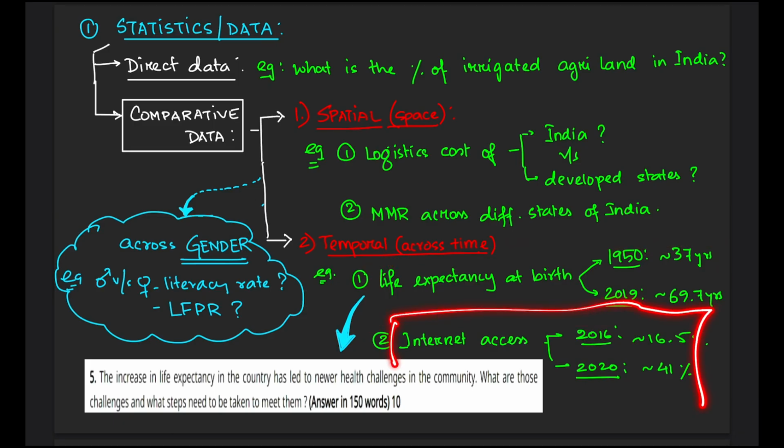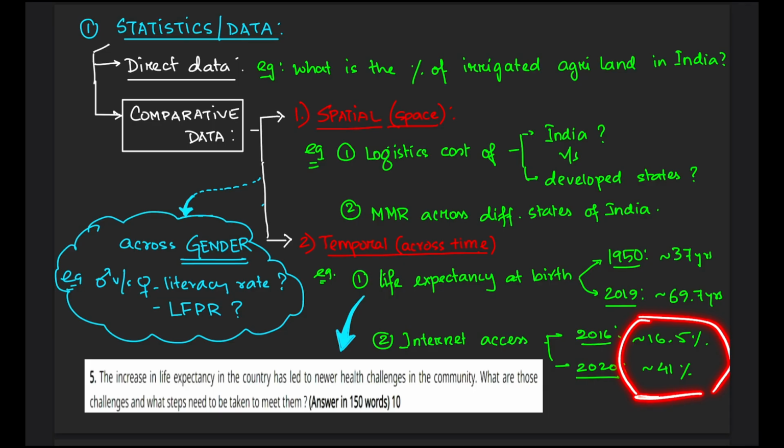On the other hand, another very big advantage of temporal comparative data is that it often helps us to write the answer in an optimistic note. On most of the parameters or criteria, the statistics will indicate that we are moving in a more positive direction, and so having this temporal idea helps us to answer the question in a more positive note.